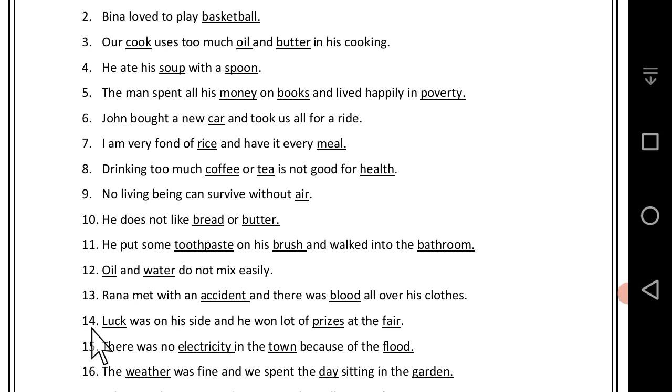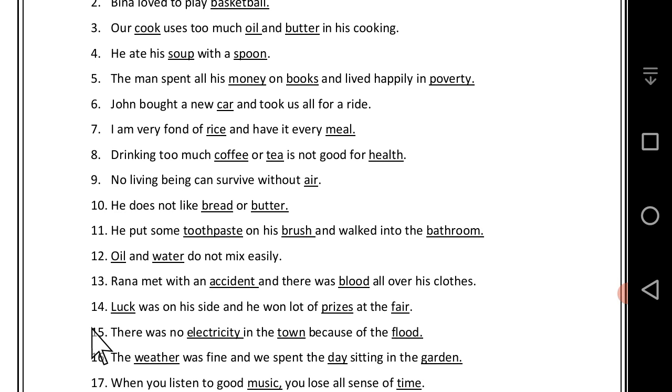14. Luck was on his side and he won a lot of prizes at the fair. In this sentence, luck is uncountable noun, but the prize and the fair both are the countable noun. 15. There was no electricity in the town because of the floods.